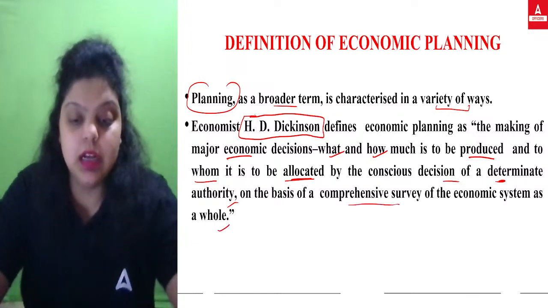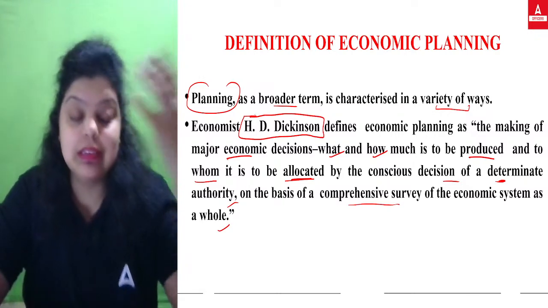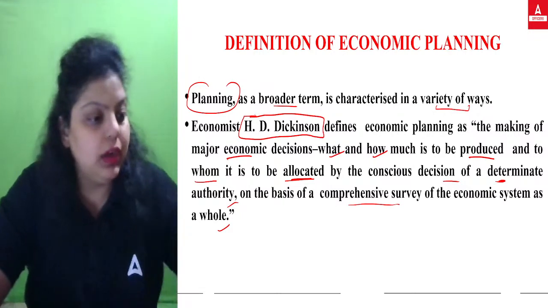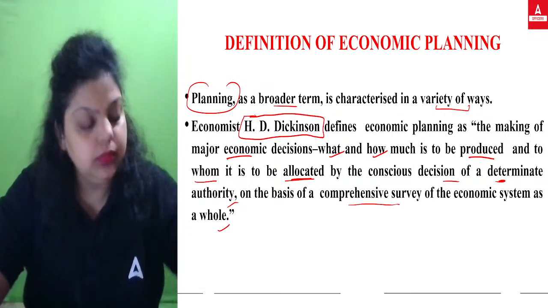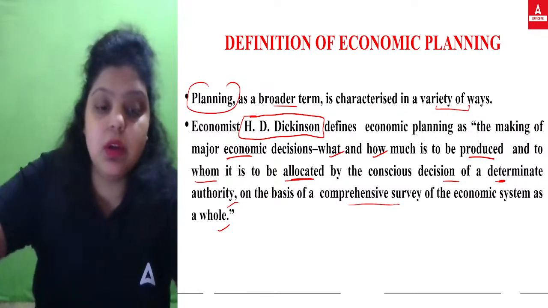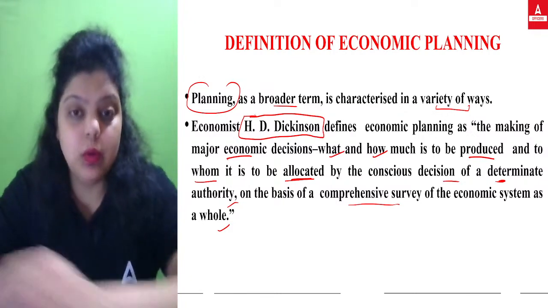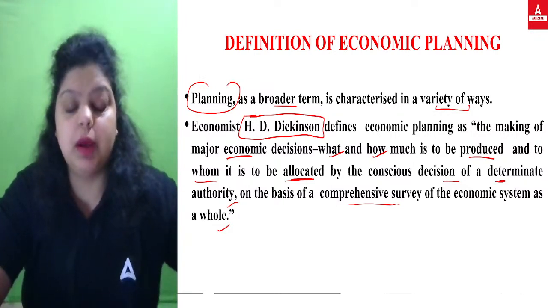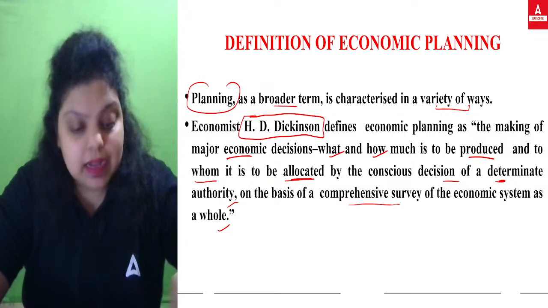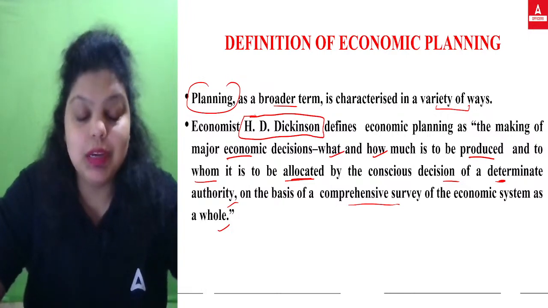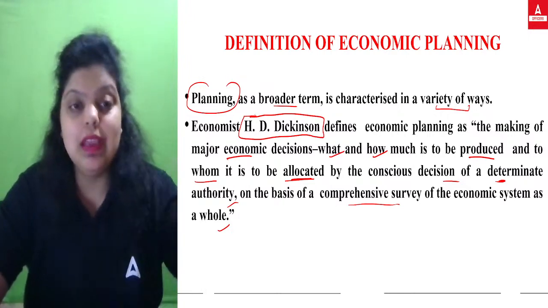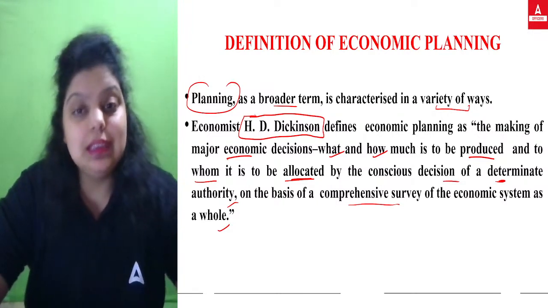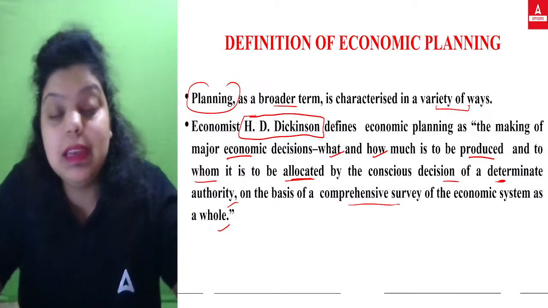So the same thing, which we have discussed in a very easy and simple way: economic planning is a planning in which you are taking major economic decisions, that is what to produce, how to produce, and for whom to produce. And these decisions will be taken by the determinant authority.